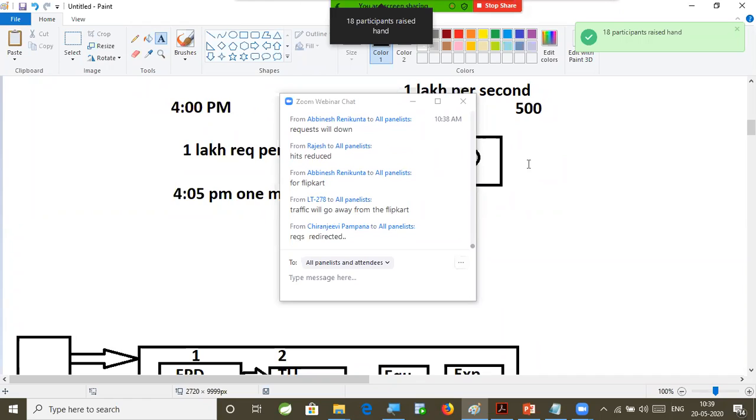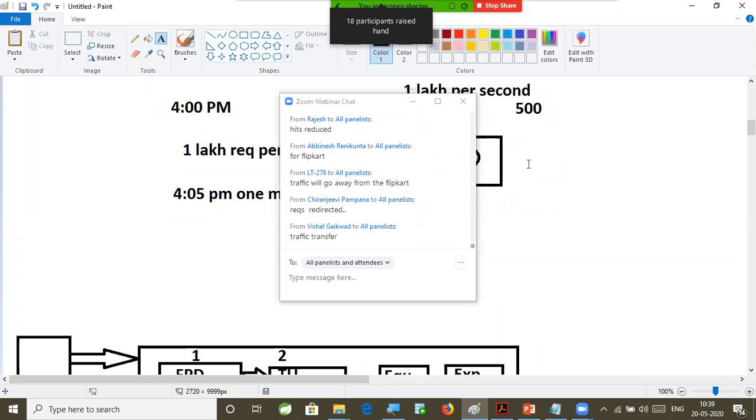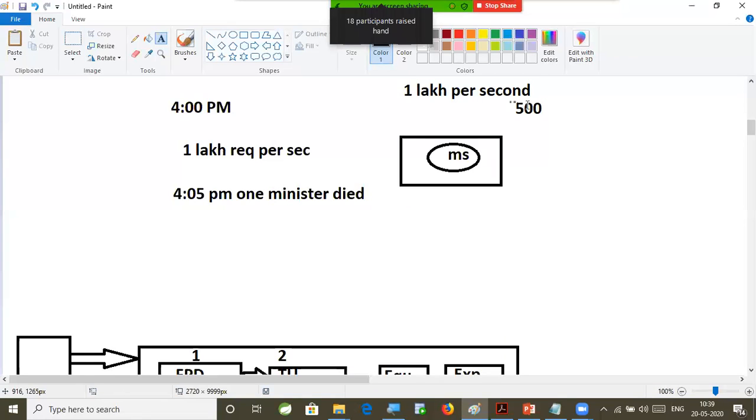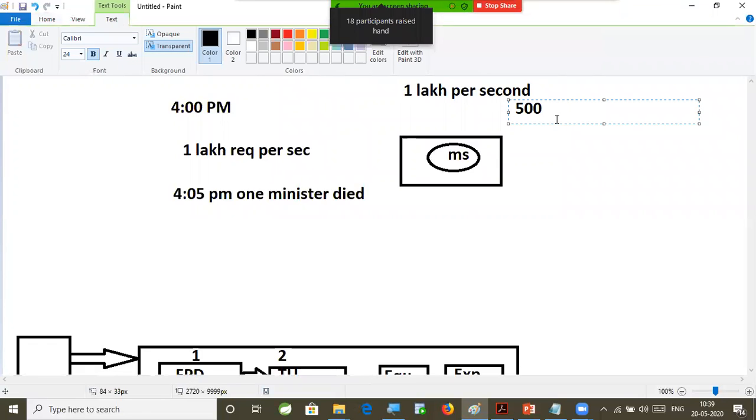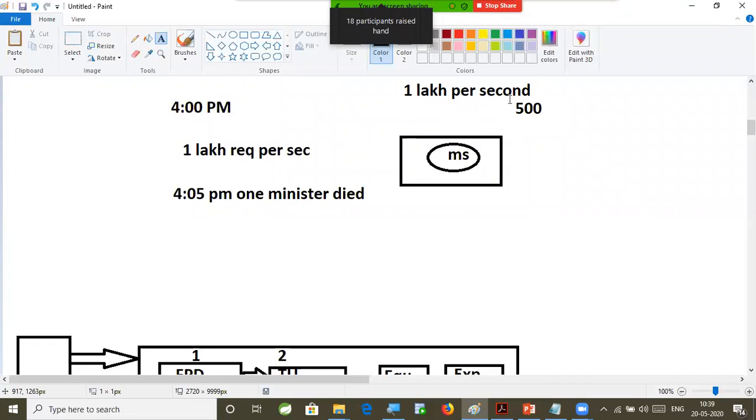People will say, hey, what happened to this person, how did he die? So people are very interested to understand how that politician expired. What happened? Is it a murder, or a suicide, or an accident? So a lot of traffic will divert from Flipkart to the news channels. Then what about the 500 servers Flipkart created? That is a loss.